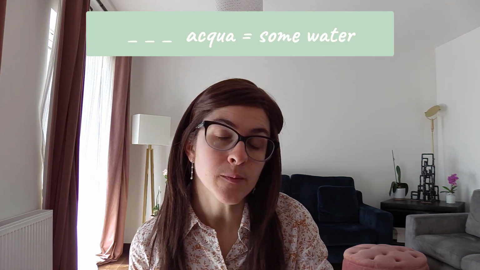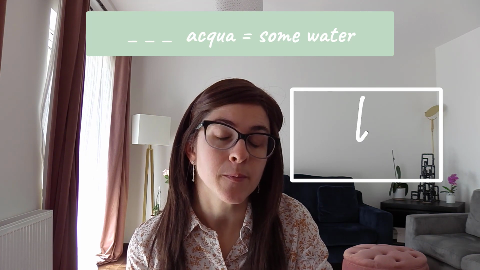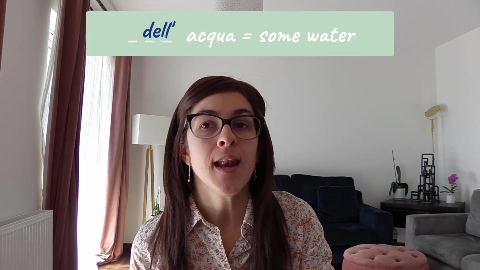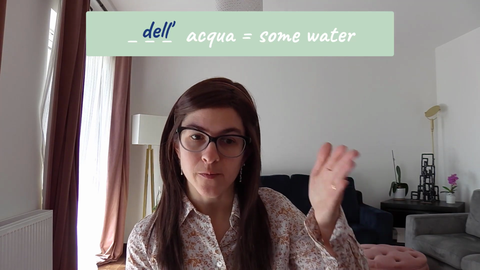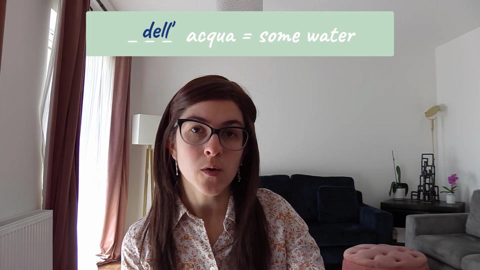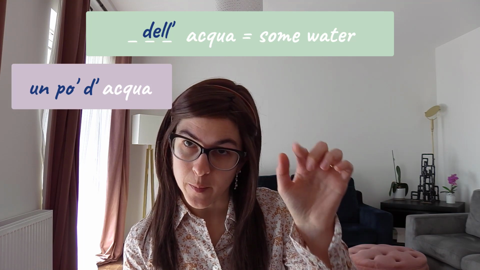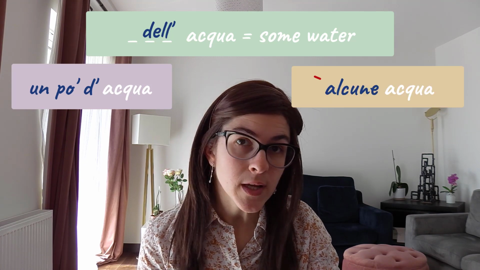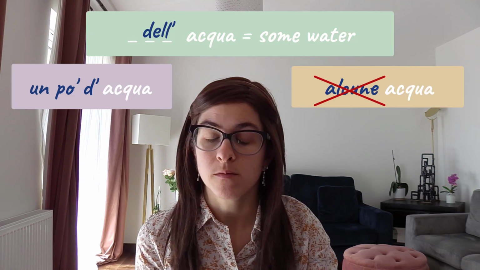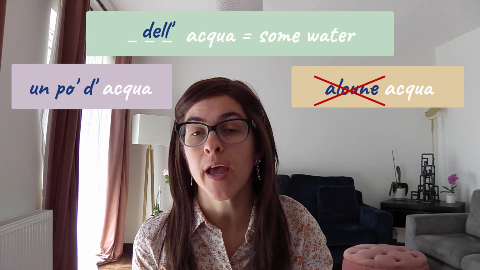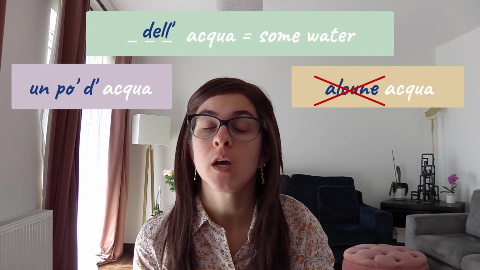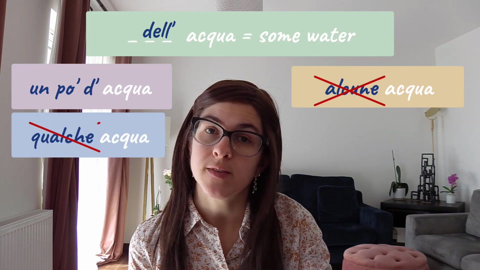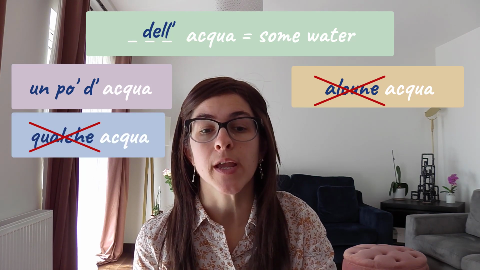Then we have acqua. Acqua is water, so how would we say some water? Dell'acqua, yes, dell'acqua with the apostrophe, okay, or un po' d'acqua as well with the apostrophe as well in the D there. And we couldn't have said alcuni, alcune, definitely not, because acqua is singular, and as well it's uncountable, so alcuni or alcune cannot be used with uncountable nouns. And also we couldn't have said qualche for the same reason, okay?